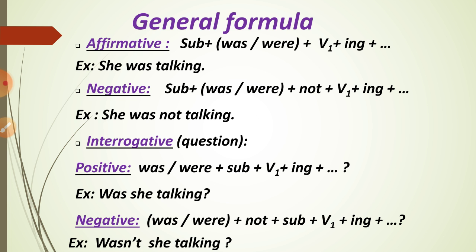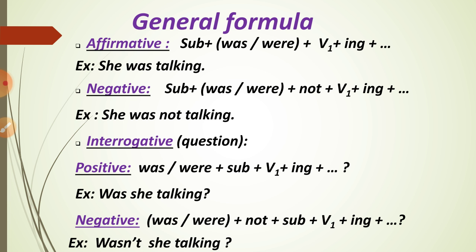And we may ask both positive and negative type of questions in an interrogative sentence. Interrogative sentence is a question type sentence. Understood? So what is the rule for an affirmative sentence? Subject, was or were plus verb 1 plus ing. So, she was cooking, as we have discussed already.